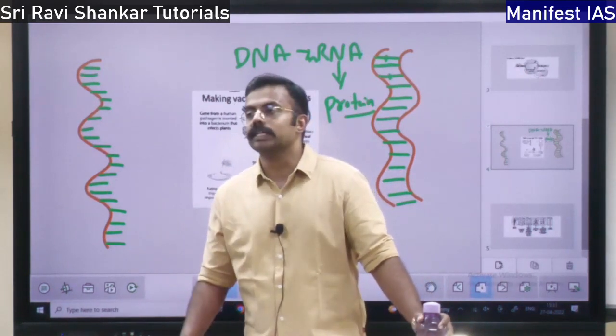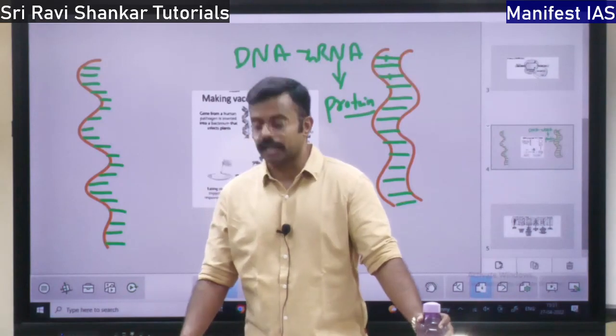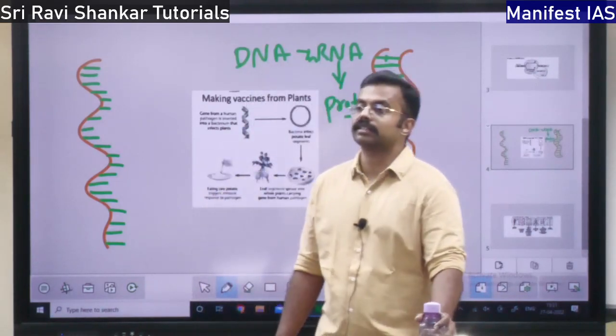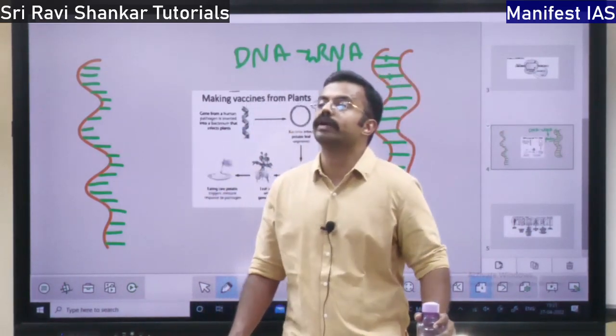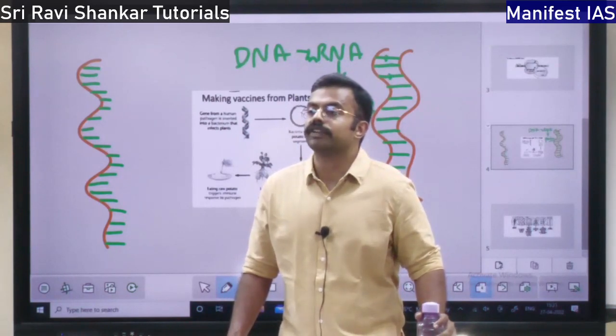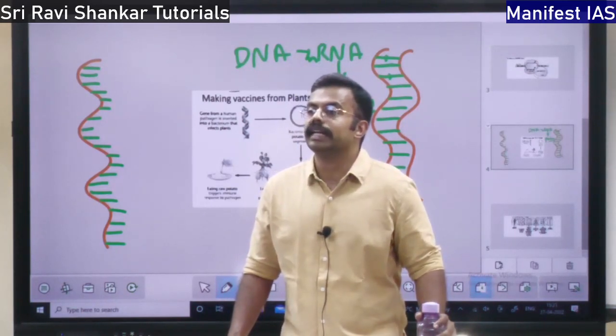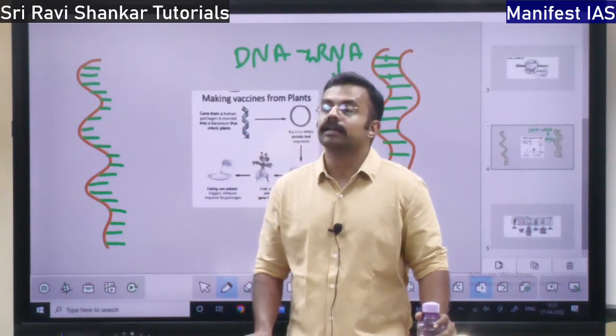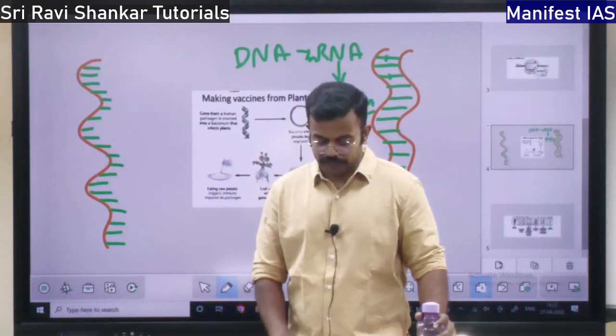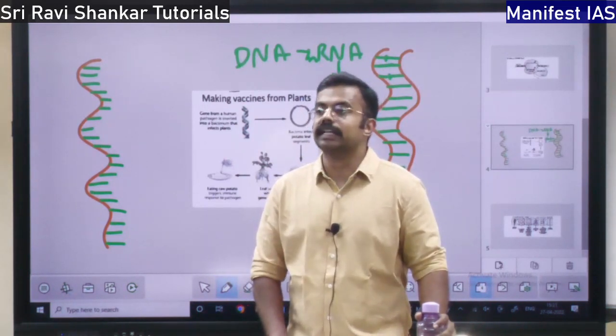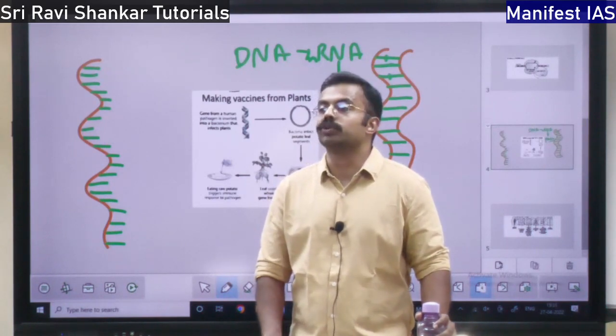Then one more concern is that DNA profiling is a very costly mechanism. Then the next concern is there is no good infrastructure. Infrastructure is lacking for DNA data banks. Then there is the possibility of misuse.